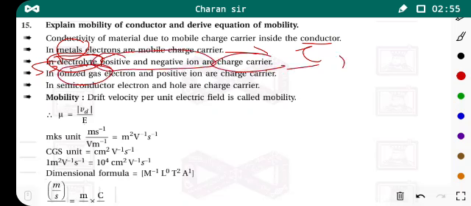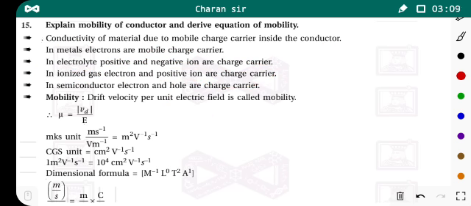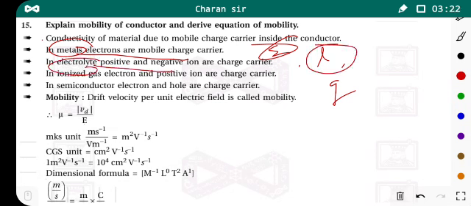And in ionized gas, that is the gaseous state, the electrons and positive ions are charge carriers. So we know that conductors have three states: solid, liquid and gaseous.